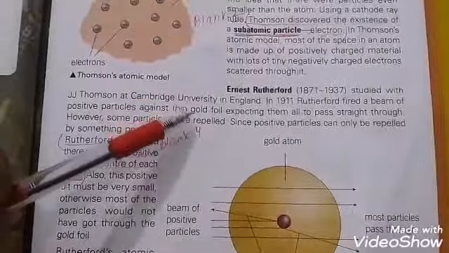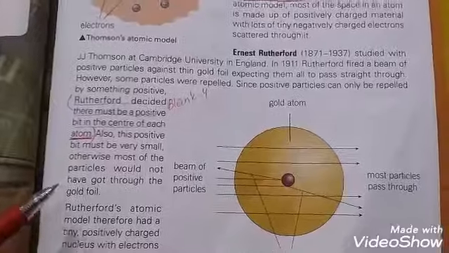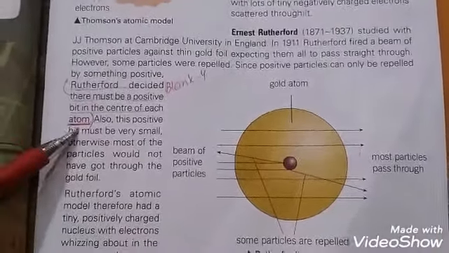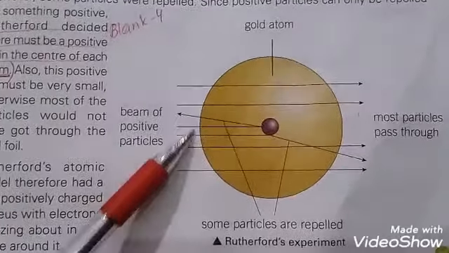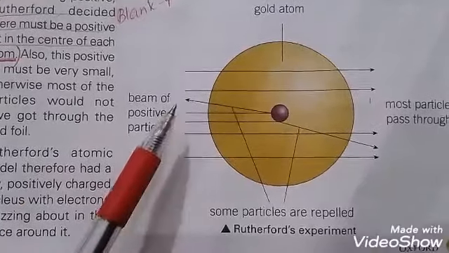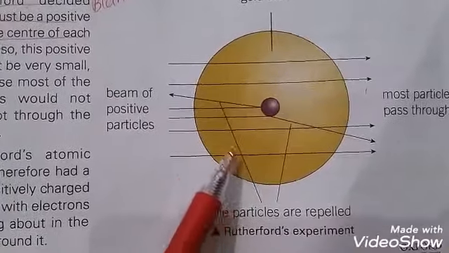The next model is by Ernest Rutherford. Many scientists suggest that it is a perfect model of the atom. Rutherford performed an experiment. He fired a beam of positively charged particles at a thin gold film.